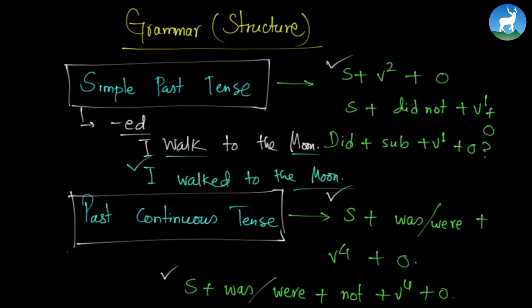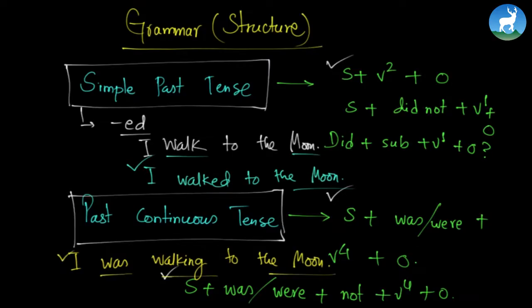So how would you say the same thing in the past continuous tense? I was walking to the moon. This time yesterday, same time yesterday, I was walking to the moon. Correct? With that, we have come to the end of today's class.